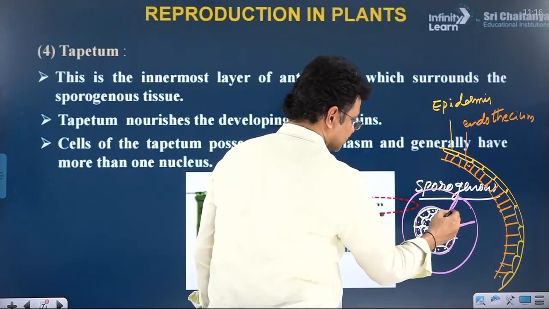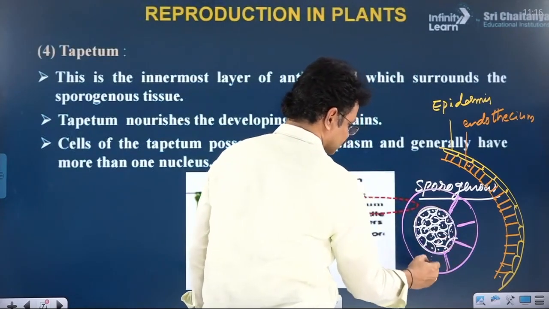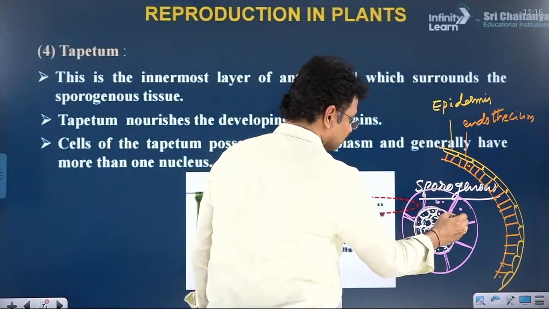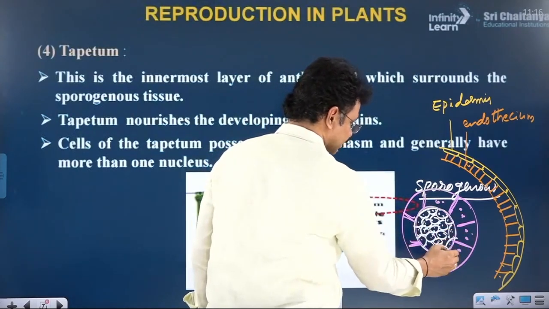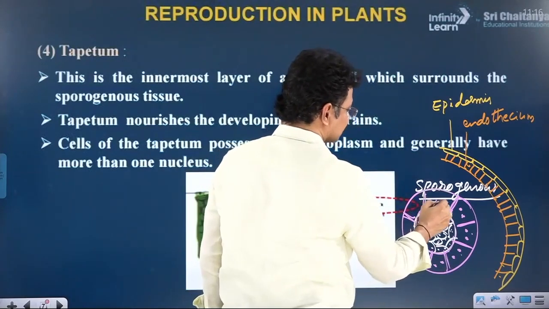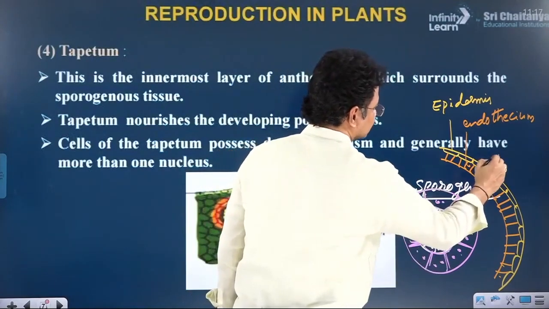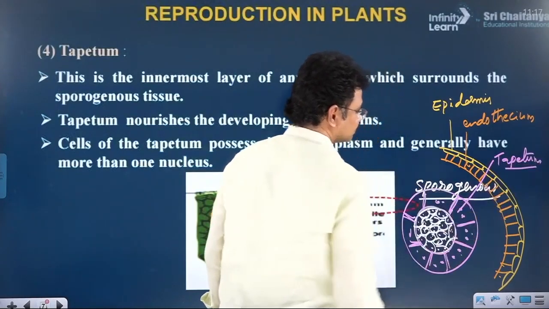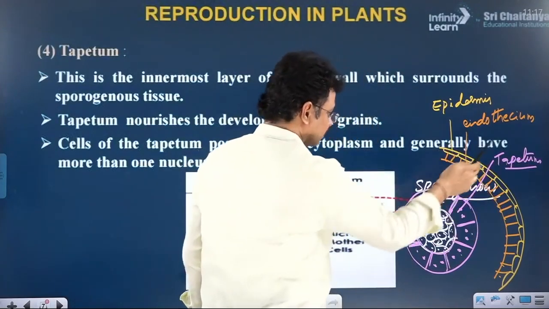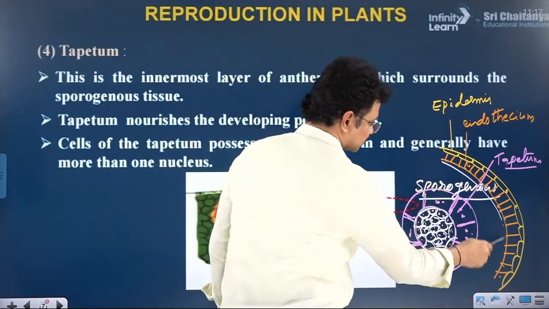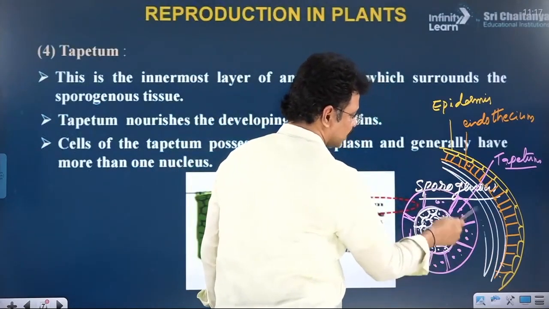Cells are wider with dense cytoplasm. Even the number of nuclei is two or more than two. The name of this layer is the tapetum. Between the endothecium and tapetum, so many thin-walled middle layers are present.